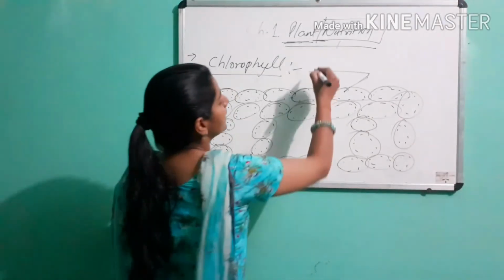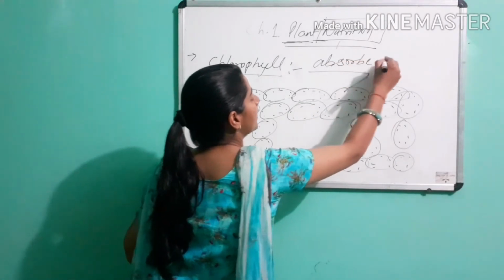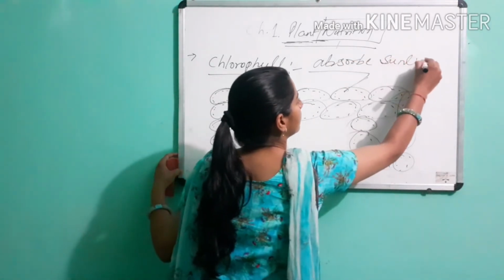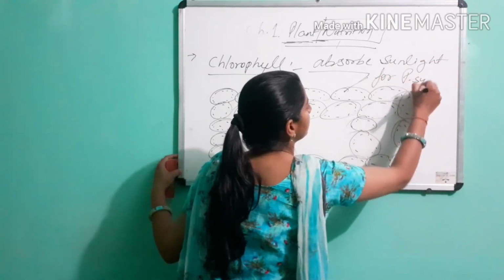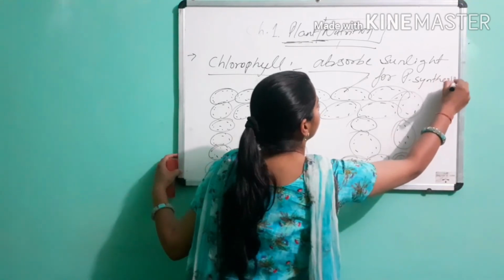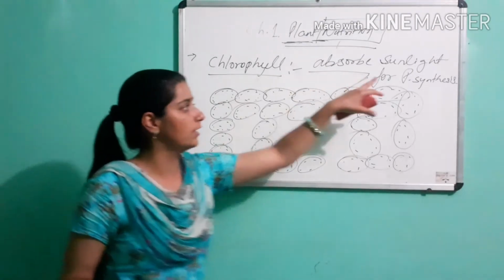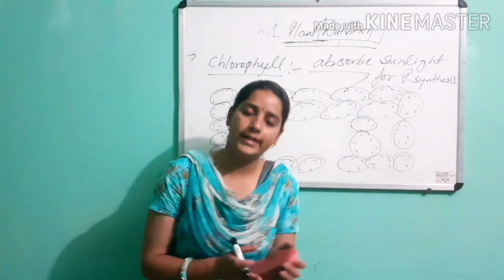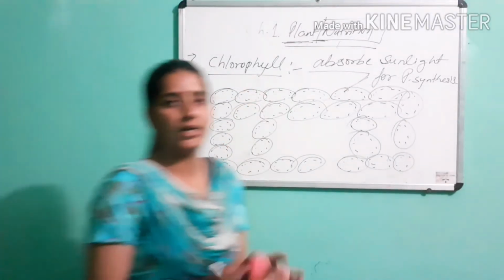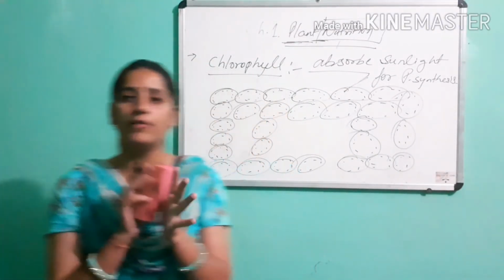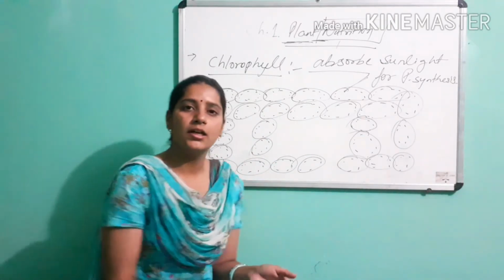Because chlorophyll directly absorbs sunlight for photosynthesis. Only green plants have chlorophyll, but other organisms like human beings, animals and yellow colored plants do not have chlorophyll, and they cannot synthesize their own food themselves.